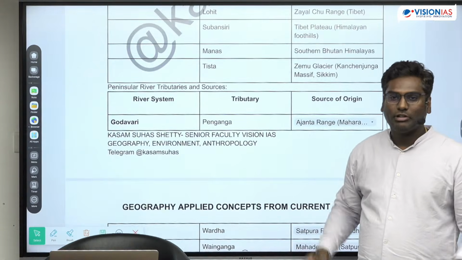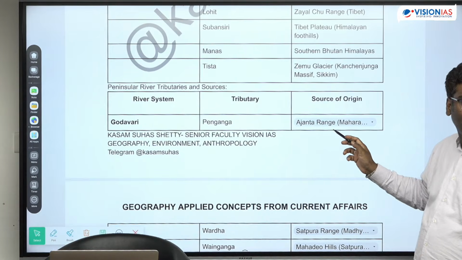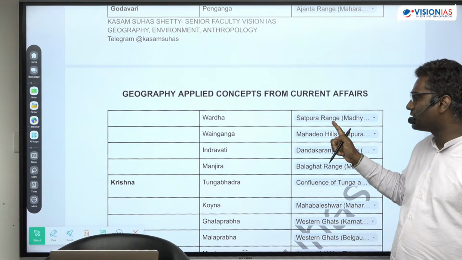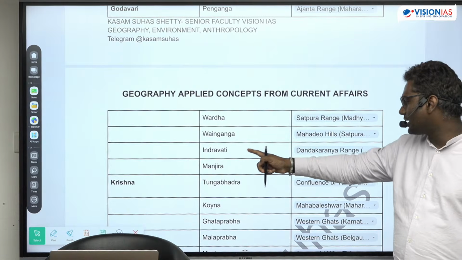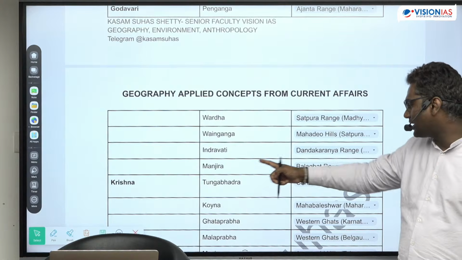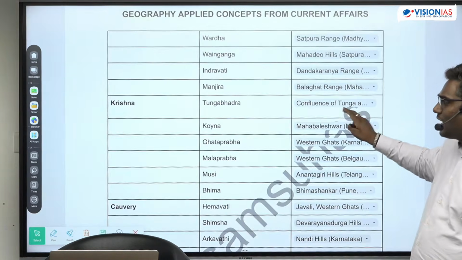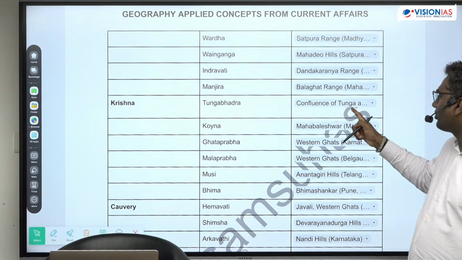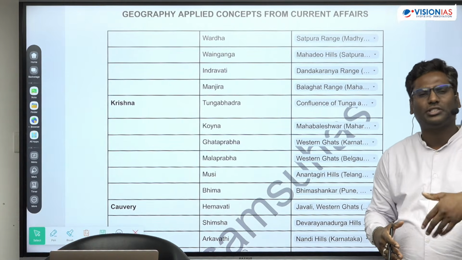You have Godavari River, Peninsular. You have Penganga. Penganga comes from Ajanta Ranges, Maharashtra. Okay? Next you have Wardha, Satpura Ranges. Wainganga, Mahadev Hills, Satpura Ranges. Indravati, Dandakaranya Plateau. Okay? Next, Manjira, Balaghat Ranges, Maharashtra. Is that clear? Then you have Krishna, Tungabhadra River. It's a tributary. Confluence of Tunga and Bhadra, 2 rivers come and join. It originates, I mean, it is in Karnataka.